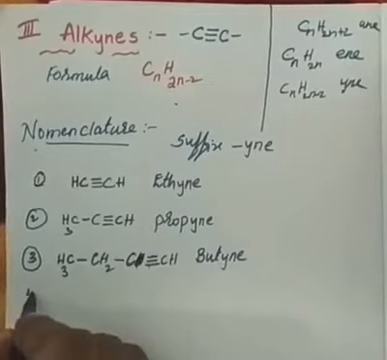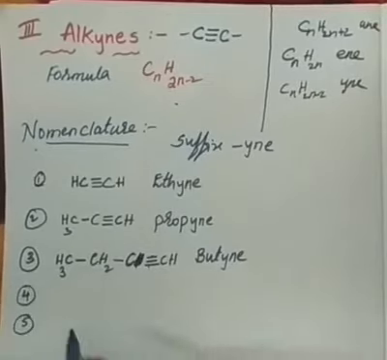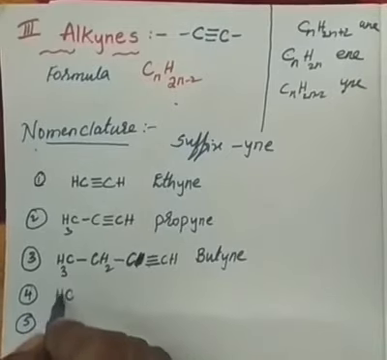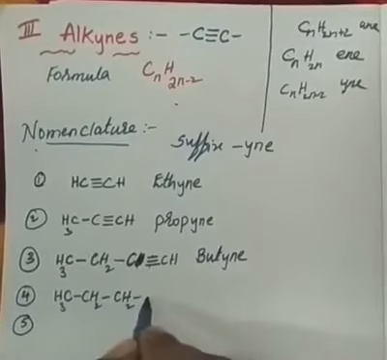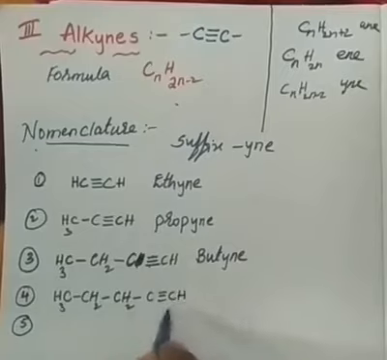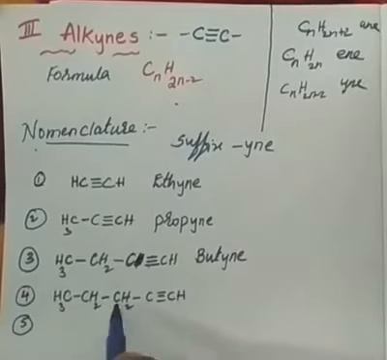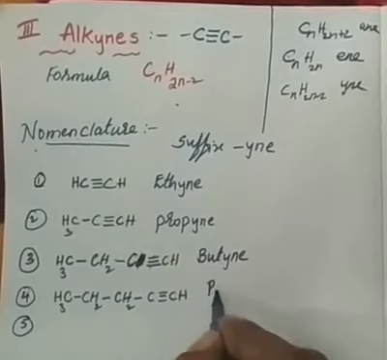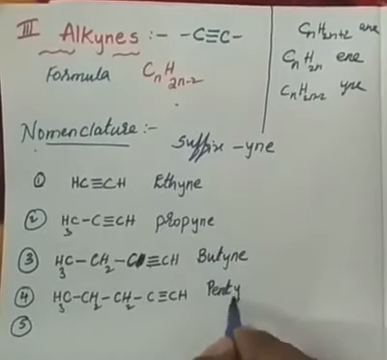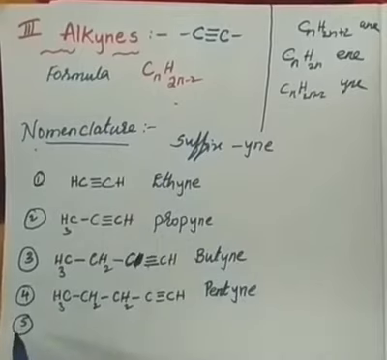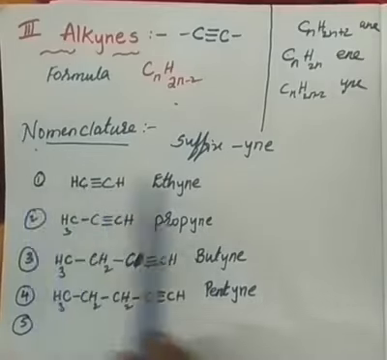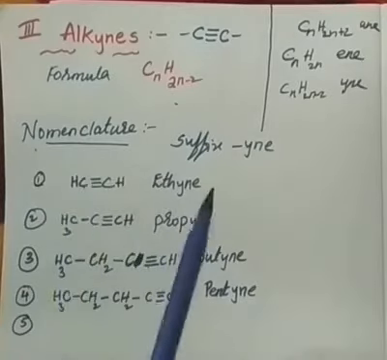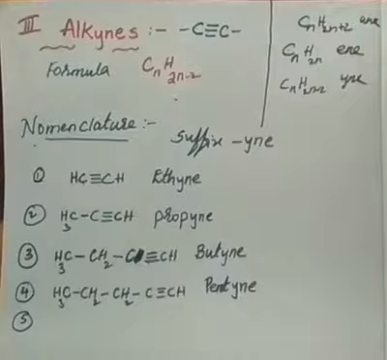Like that, the fourth member and fifth member. I am writing the triple bond only at the first place so that you will understand more easily. So 1, 2, 3, 4, 5. 5 carbons. Therefore, I should write pentyne. Similarly, the fifth member will be hexyne. I hope you are understanding. The first member will be ethyne, because I need to write minimum 2 carbons. See, 1 carbon cannot be present for alkynes, but can be present for alkanes. It is not possible for alkenes also.